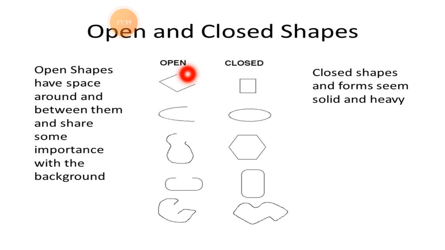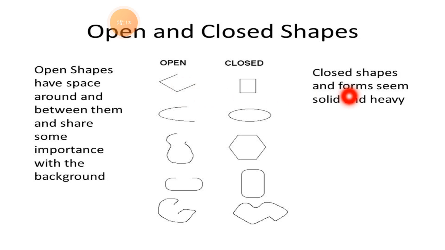You can see here is the open shape and here is the space around and between them, which shares some importance with the background. So students, whenever you see that some shapes are not complete, it's an incomplete shape, so you can call it an open shape. You can see this is an incomplete shape.